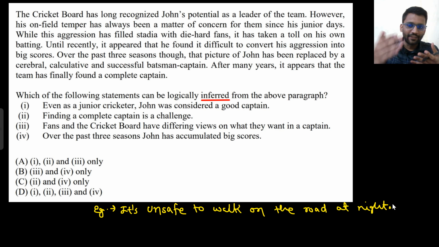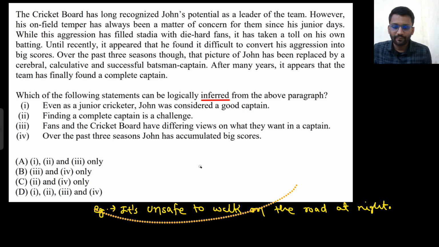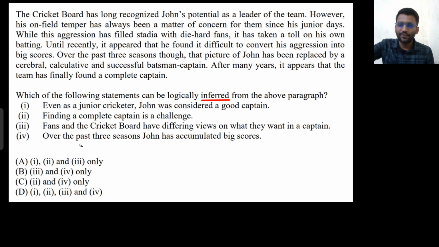Are you getting my point? Inferred means that you have to make a conclusion from the statement, not directly. Okay, so this is an important thing. Let's read the full paragraph and then we will see what can be inferred from the above paragraph.